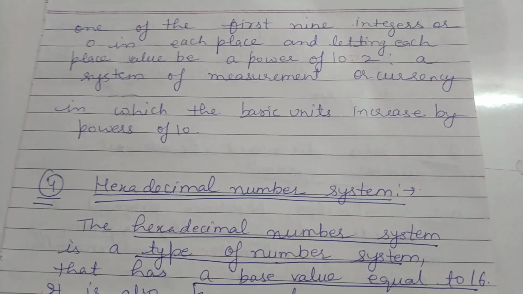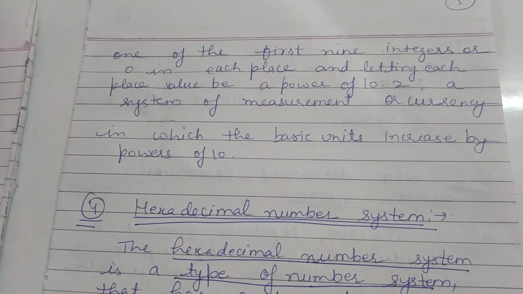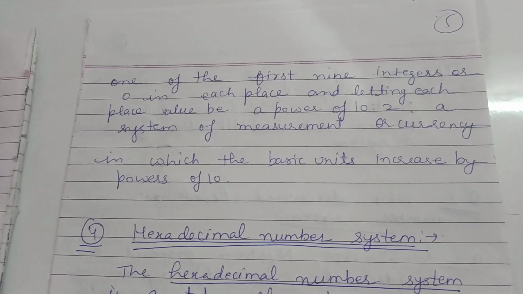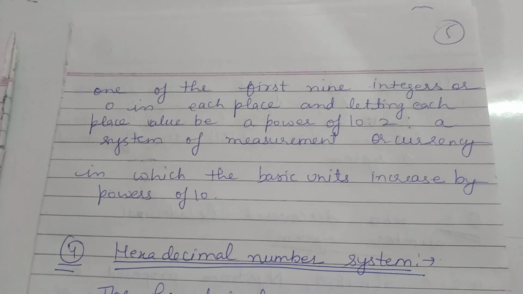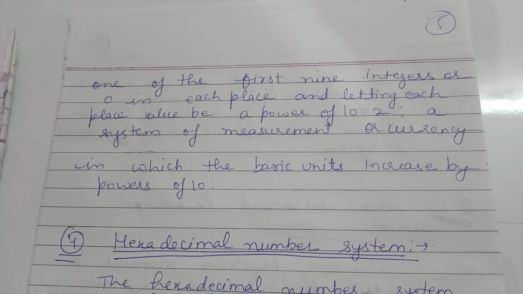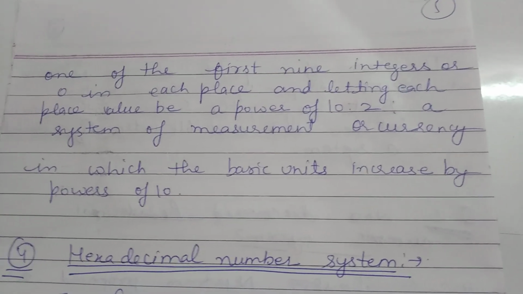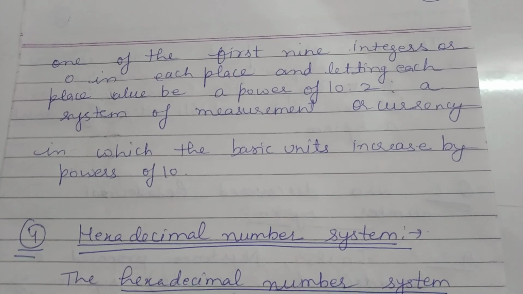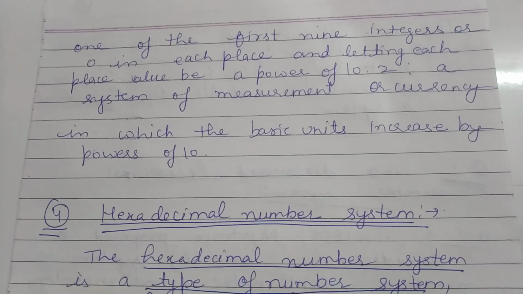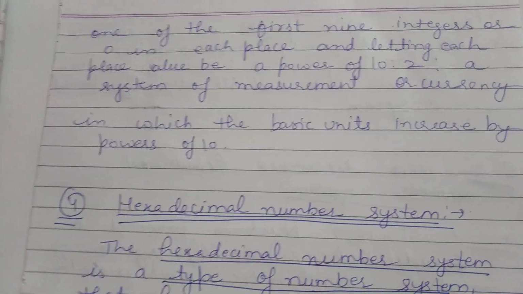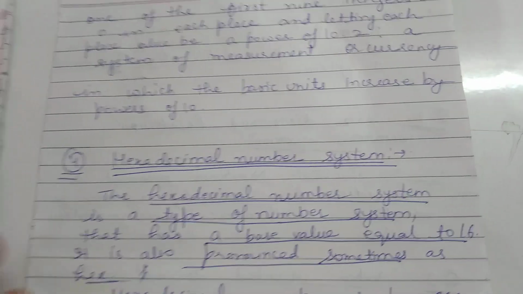So the decimal system in physics means a number system that uses a notation in which each number is expressed in base 10 by using one of the first 9 integers or 0 in each place, and letting each place value be a power of 10. It is also a system of measurement or currency in which the basic unit is increased by the power of 10. So that is the decimal system.